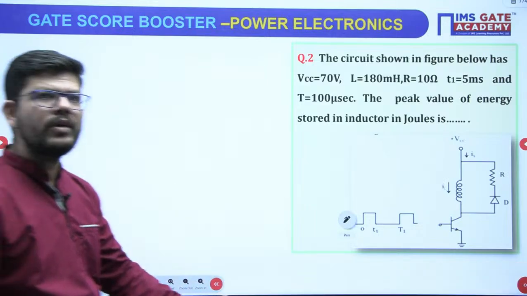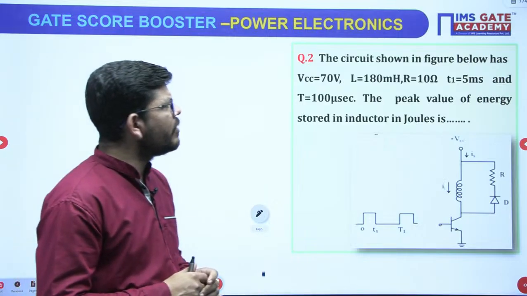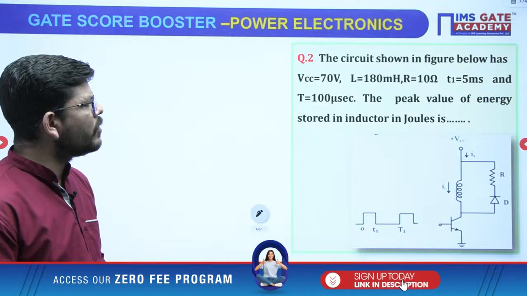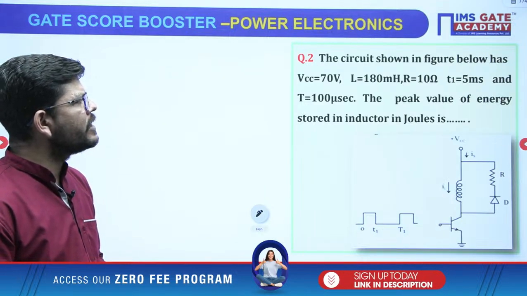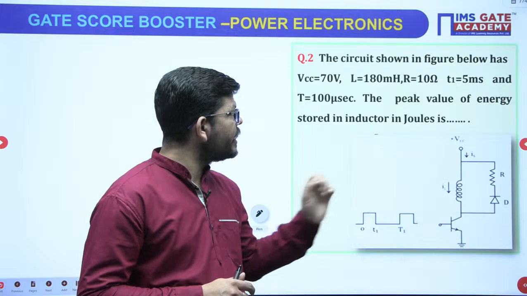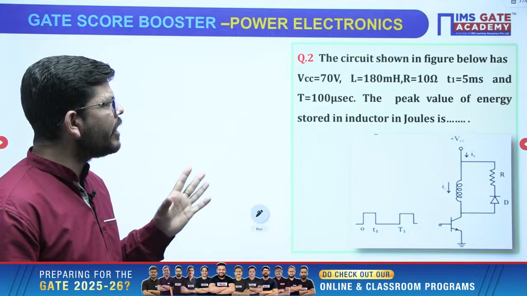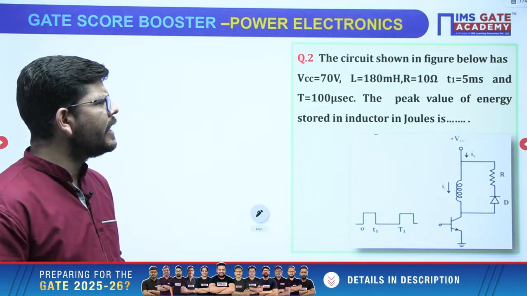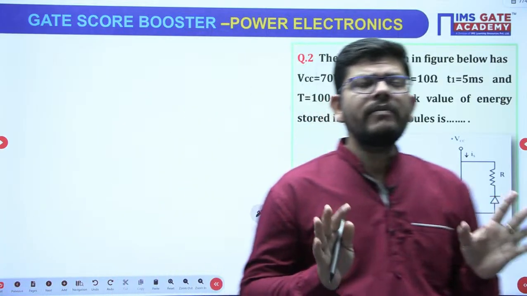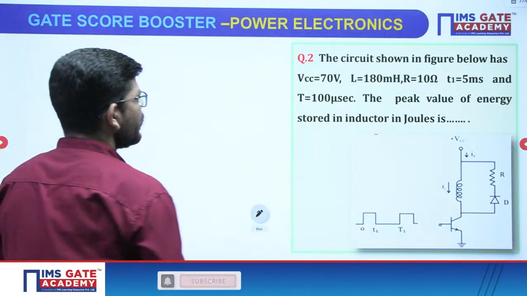Now have a look over this question. This is the second question that we have. The circuit shown in the figure below has VCC equals 70 volt, inductor value equals 180 millihenry, resistance is 10 ohm. This is the switching sequence given, where T1 is 5 millisecond and total time is 100 microsecond. Then the peak value of energy stored in the inductor in joules will be what? What will be the value of peak energy that this inductor will store? This is what we have to calculate, right?